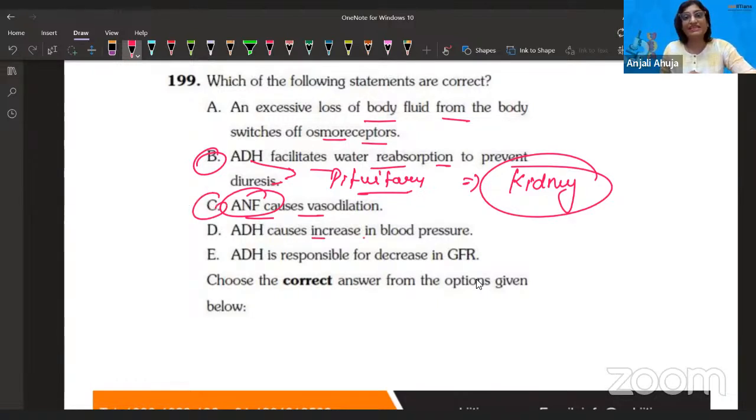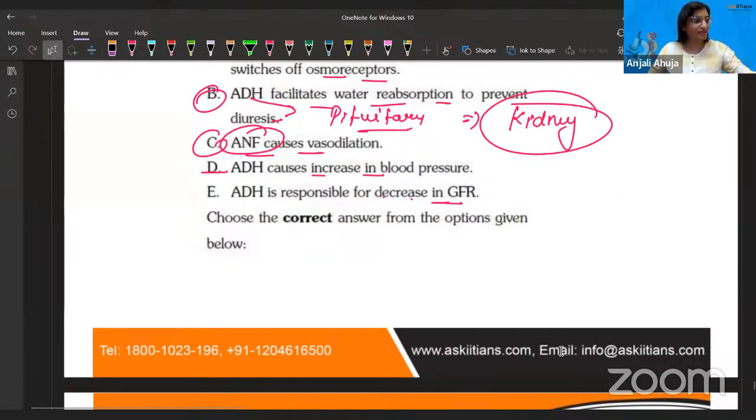ADH causes increase in blood pressure. Guys, think about it because it can be a correct statement. ADH is responsible for decrease in GFR. GFR is glomerular filtration rate. Guys, if you are having any problem, please put it in the chat because I'm not getting any reply from your side on this one.